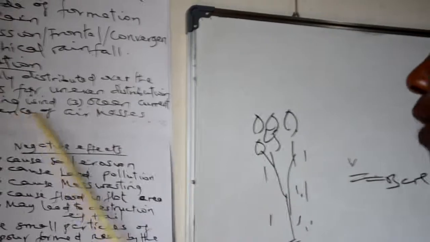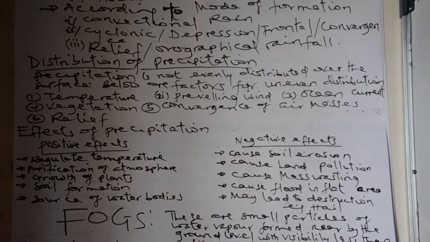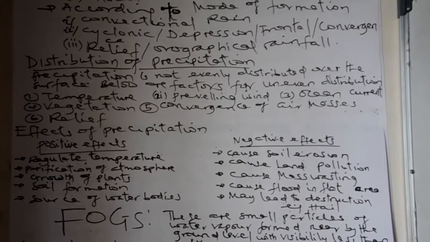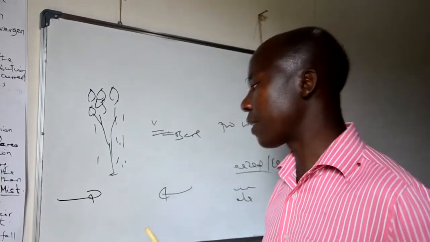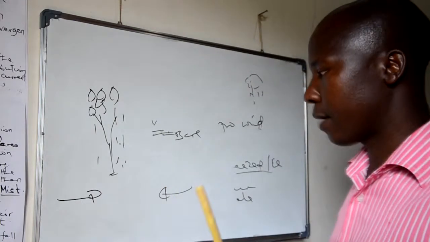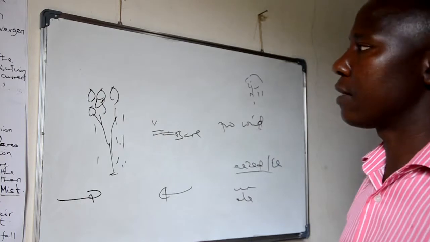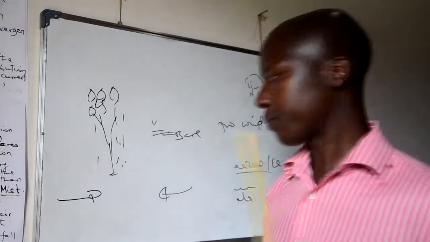Convergence of air masses. As I told you the meaning of convergence: convergence is a meeting. It is the situation of coming together, of entering into relation or interacting with each other.